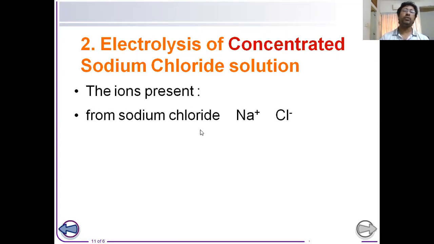So let us consider which ions are present in the solution. From sodium chloride, we will get sodium ion and chloride ion. As the sodium chloride is dissolved in water, water will also split to give H plus and OH minus.